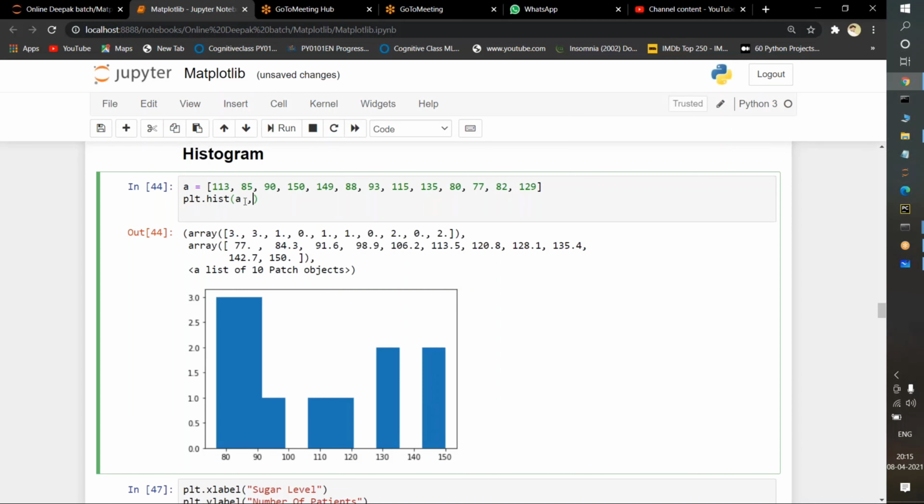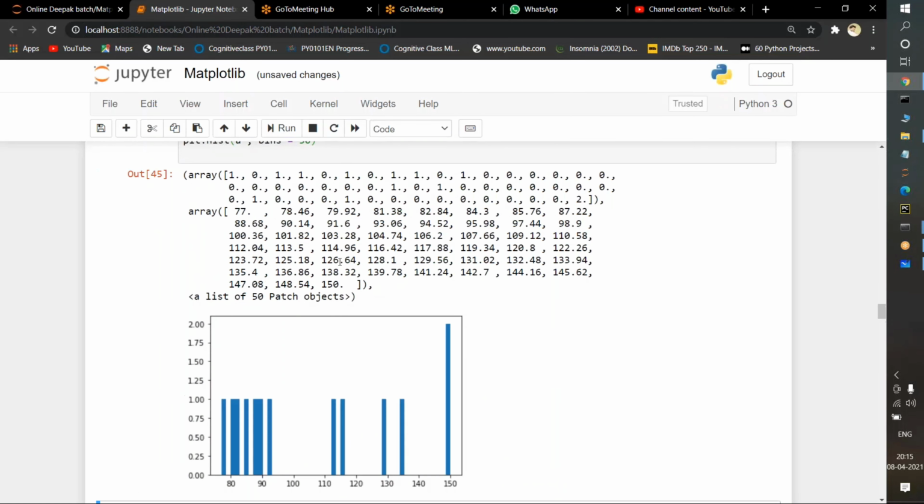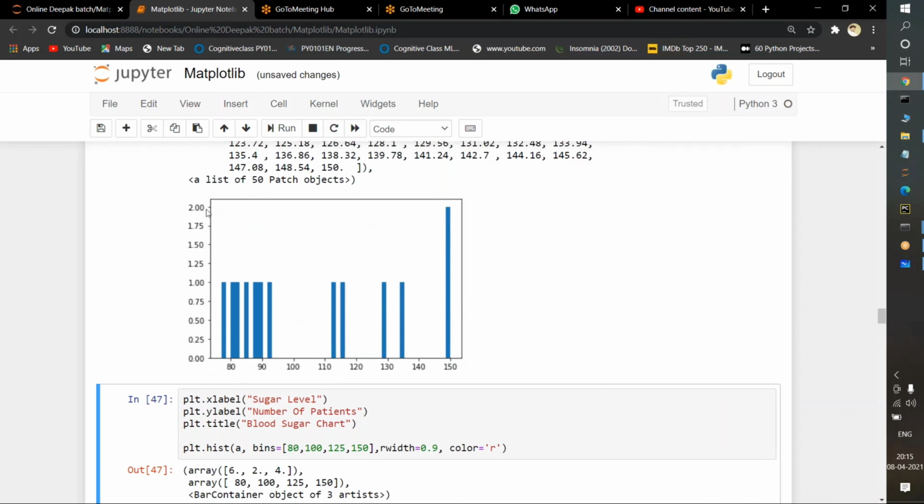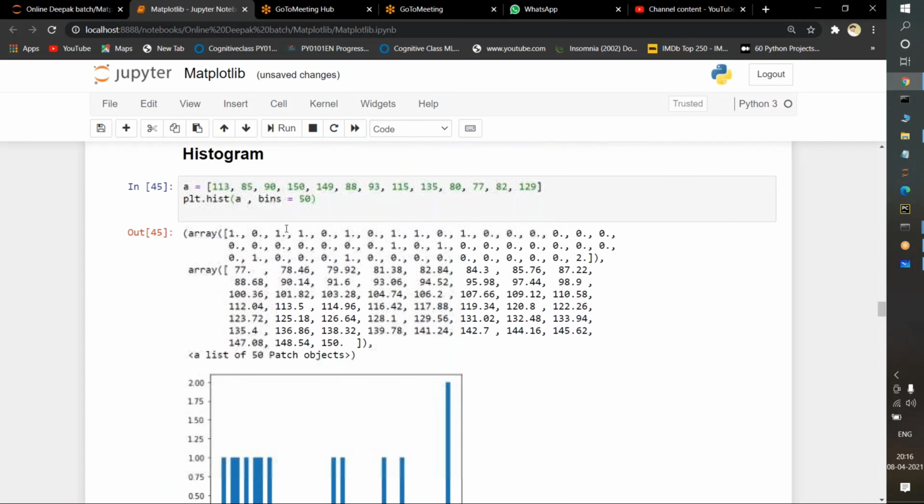For that purpose, I will pass bins here. Suppose I pass bins equal to 50. If I execute it, see, this is the proper data. It is just dividing and clearly explaining. If you observe very carefully, 80 to 82, which means it starts from 80 and goes to 82, how many percentage is there? 100% of people are there. If you observe at the 150th value, there is 200% of the data lying here. So this is how we will focus on the histogram.